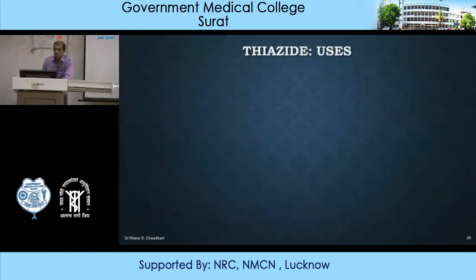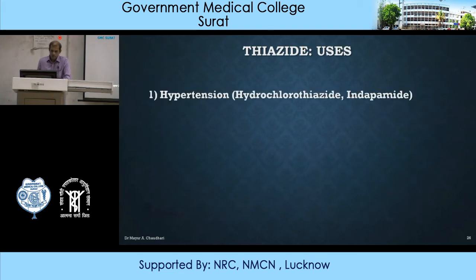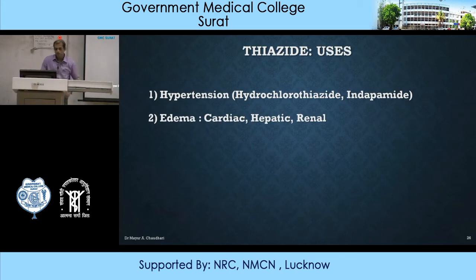If we see uses of thiazide diuretics, first of all, hypertension, hydrochlorothiazide and indapamide. We are starting with low dose of thiazide diuretic, and gradually, depending on response, we are titrating the dose so that optimum dose can be reached. Second is all types of edema, whether it is cardiac edema, hepatic edema or renal edema. Edema because of congestive cardiac failure, liver cirrhosis or nephrotic syndrome, thiazide diuretics are used.